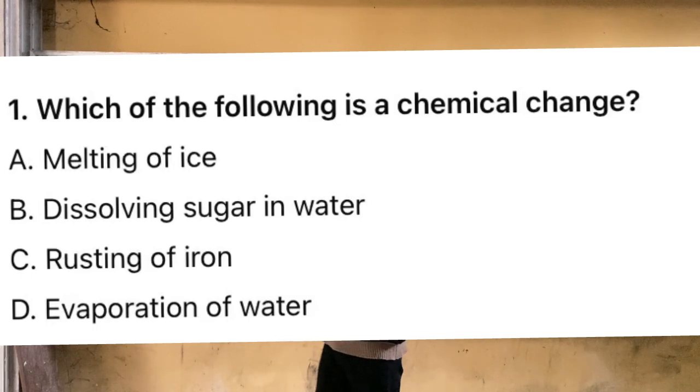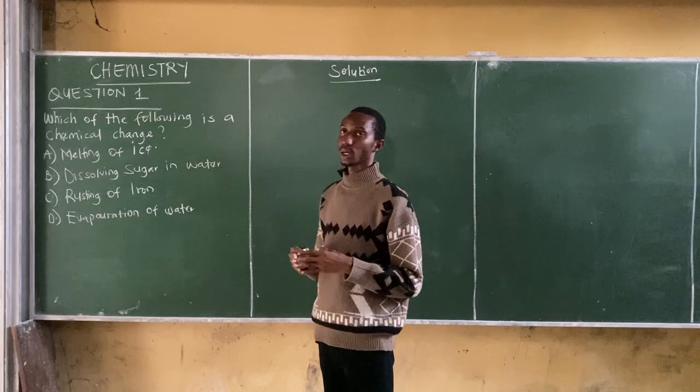Today's question, the first question we have for today says, which of the following is a chemical change? A. Melting of ice. B. Dissolving sugar in water. C. Rusting of iron. D. Evaporation of water.